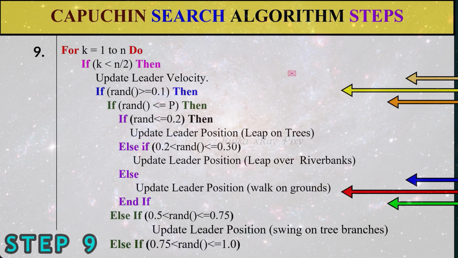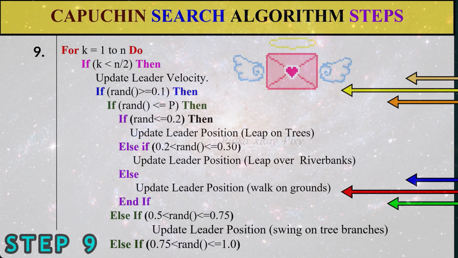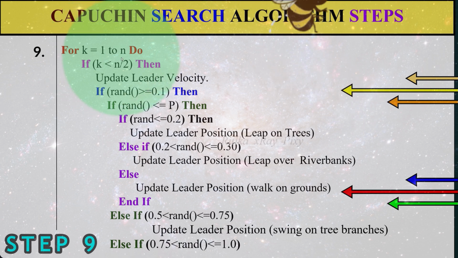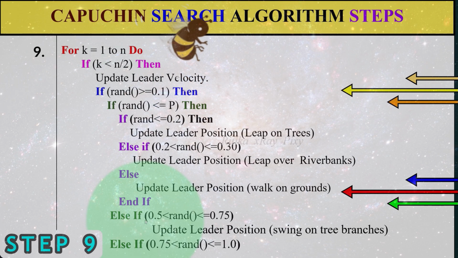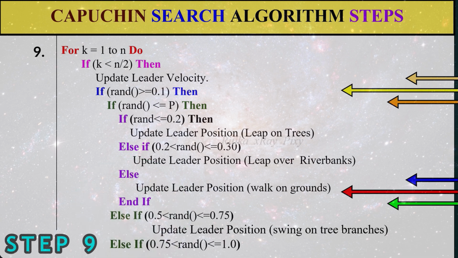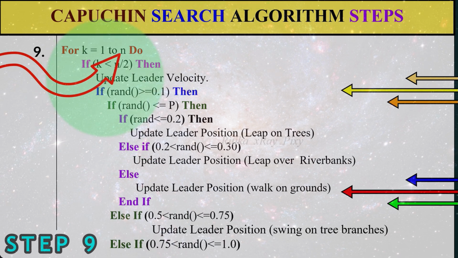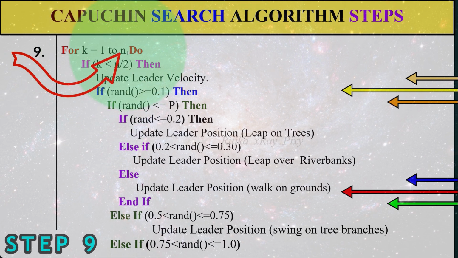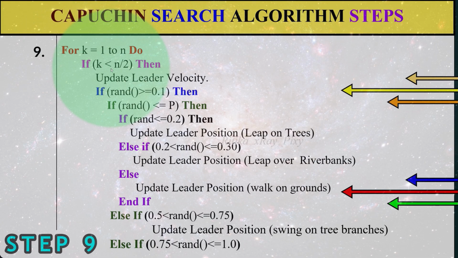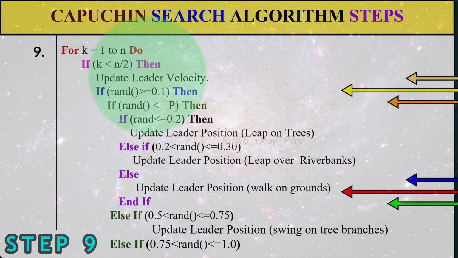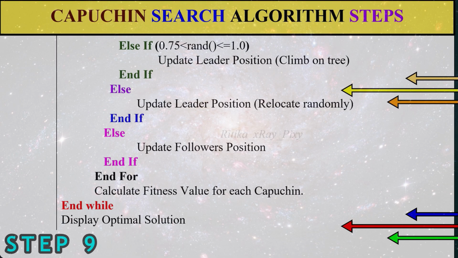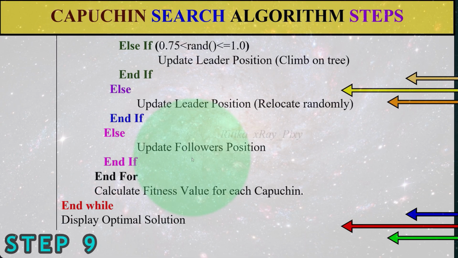So again I want to repeat the loop here. Here you can see for all individuals we are using here from 1 to population size. We are not updating the position for just one individual. Suppose we have 100 individuals, then here update for all 1 to 100. If this condition is true, then update leader position, leader velocity, else we will update the follower position.